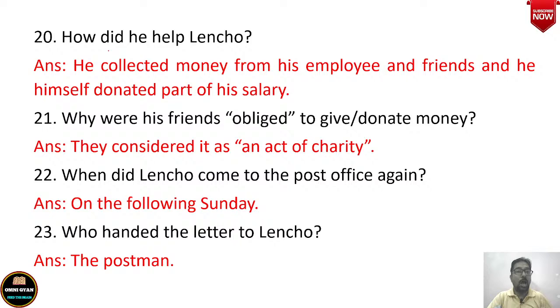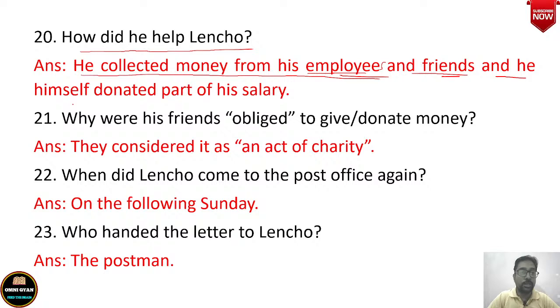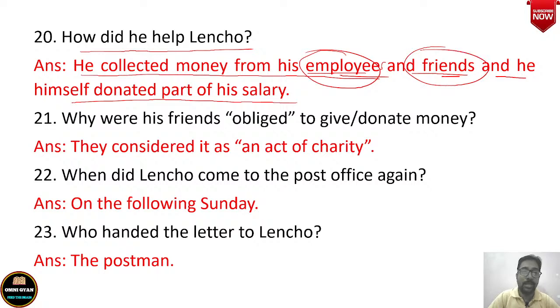How did he help Lencho? Now he decided to help Lencho, but how did he decide to help Lencho? He collected money from his employees. Okay, he collected money from his employees and also friends, and then he himself donated part of his salary. तो उसने अपने employees से पैसे लिए, उसने अपने दोस्तों से पैसे लिए, और वो अपने salary से भी he donated part of his salary also to help Lencho. ठीक है, to help Lencho. Then आते हैं हम लोग next question पे.